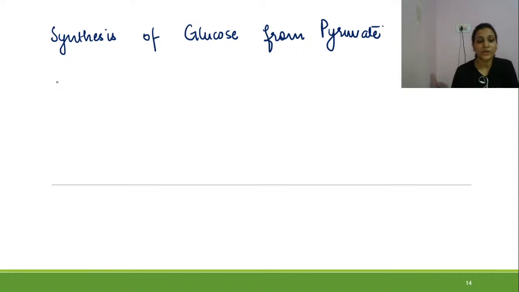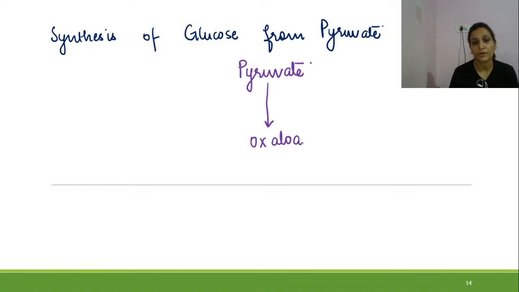So we have got this phosphoenol pyruvate which is getting converted into pyruvate, right? So let us start our story from pyruvate. This pyruvate will be changing into oxaloacetate. And when pyruvate is getting converted into oxaloacetate, it is a kind of carboxylation reaction.